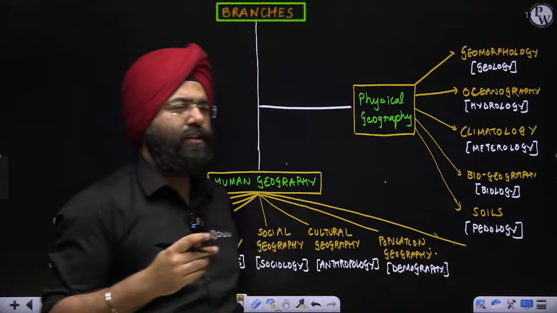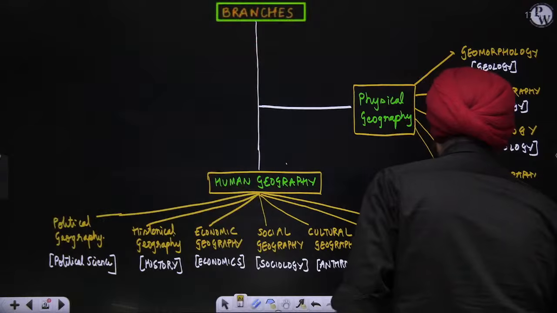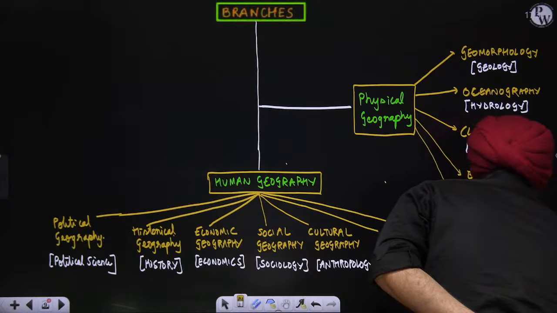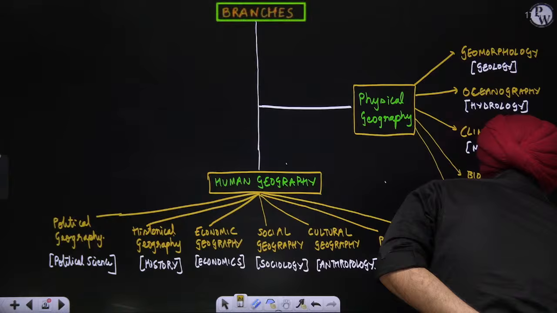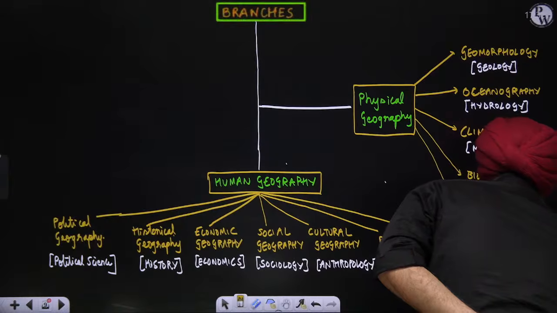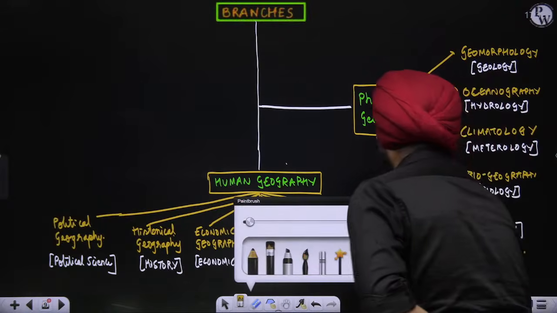That is basically related to geographical thoughts. That is part of philosophy.